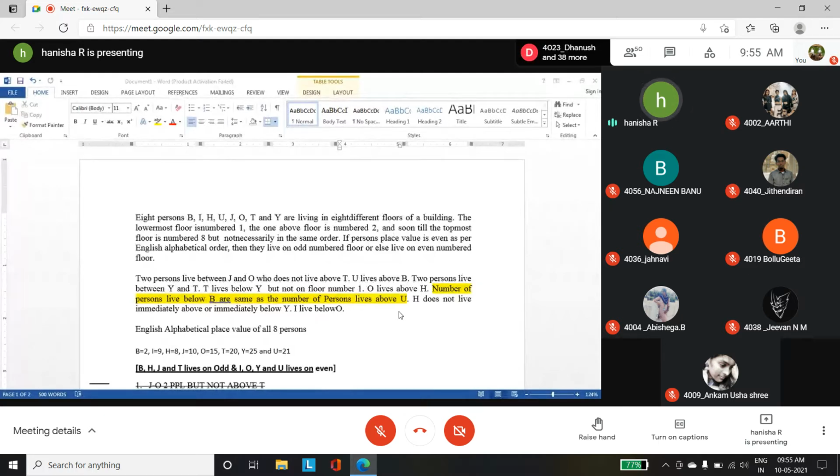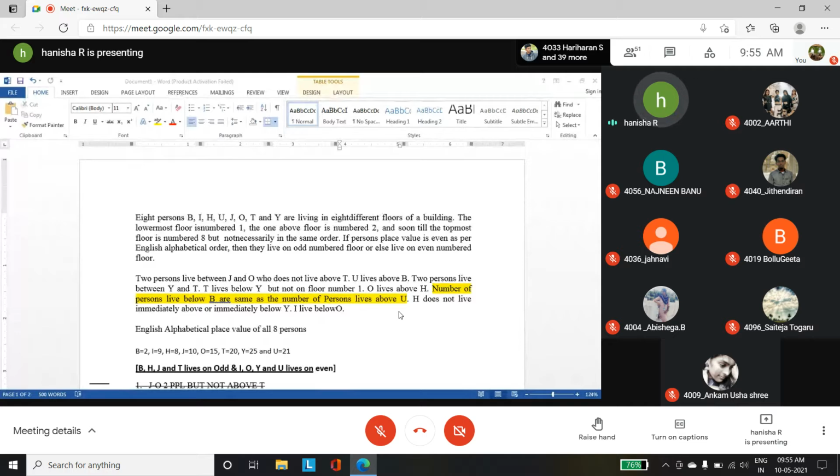So here 8 persons are living in 8 different floors of a building, starting from 1 to 8. But you have another rule here: if a person's place value as per the English alphabetical order is even, then they live on an odd floor. If it is odd, then they live on an even floor. That is the condition for this particular question, and with the help of that condition, we have to solve it. Apart from that, you have the same clues and instructions given below.